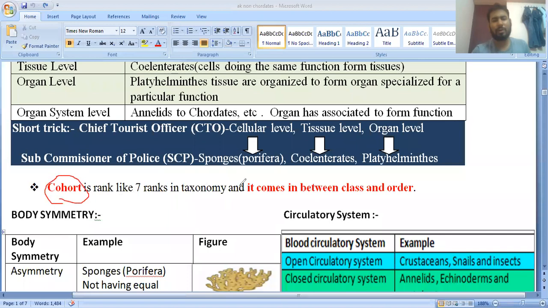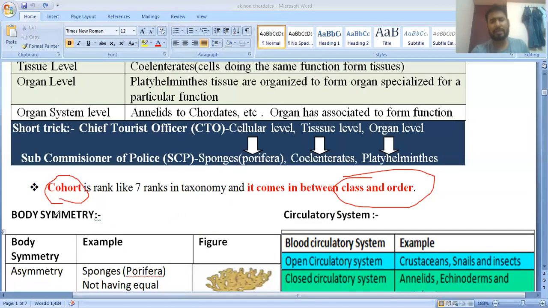Clear? So the cohort, where is it found? The ranks are kingdom, phylum, class, order, family, genus, species. Cohort generally comes between class and order.